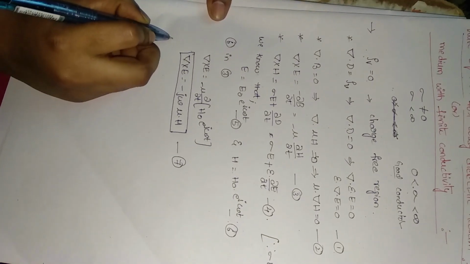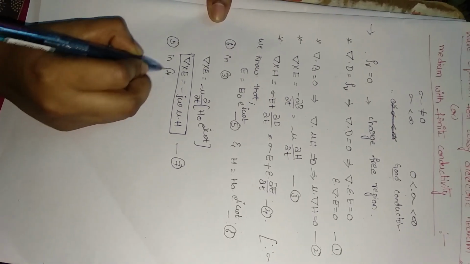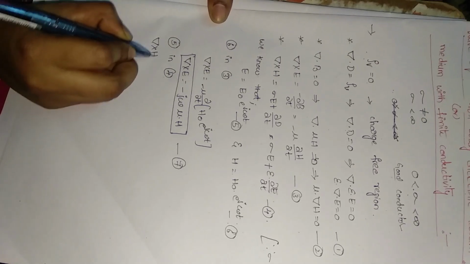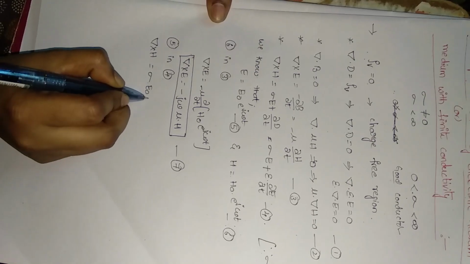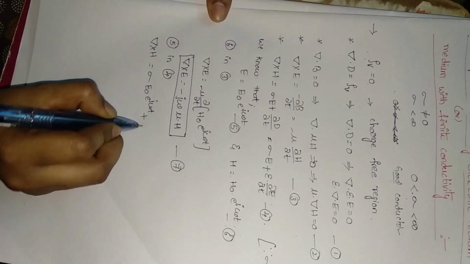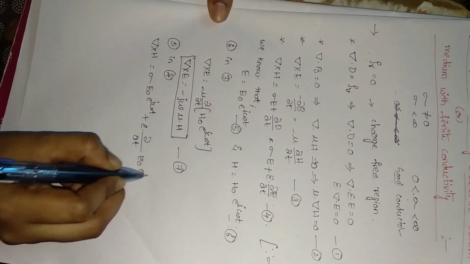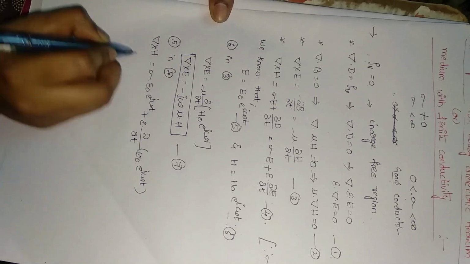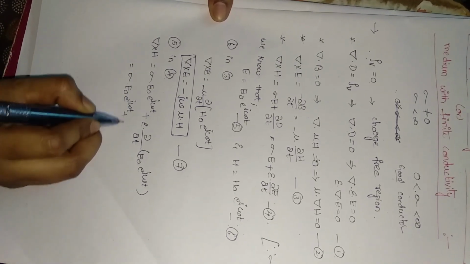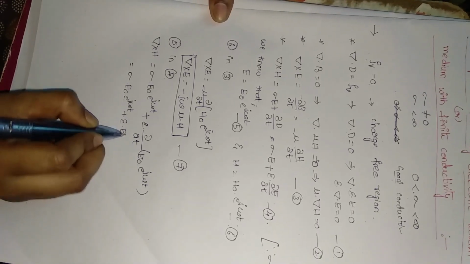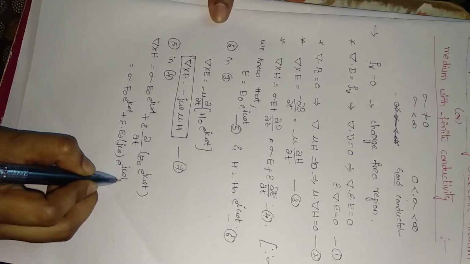Next, substitute equation number 5 in 4. Here you will get del cross H is equal to sigma into E, which is E naught e power j omega t, plus epsilon into dou by dou t of E naught into e power j omega t. That is equal to sigma E naught e power j omega t, which remains as it is, plus epsilon into E naught, where dou by dou t of e power j omega t will become j omega into e power j omega t.